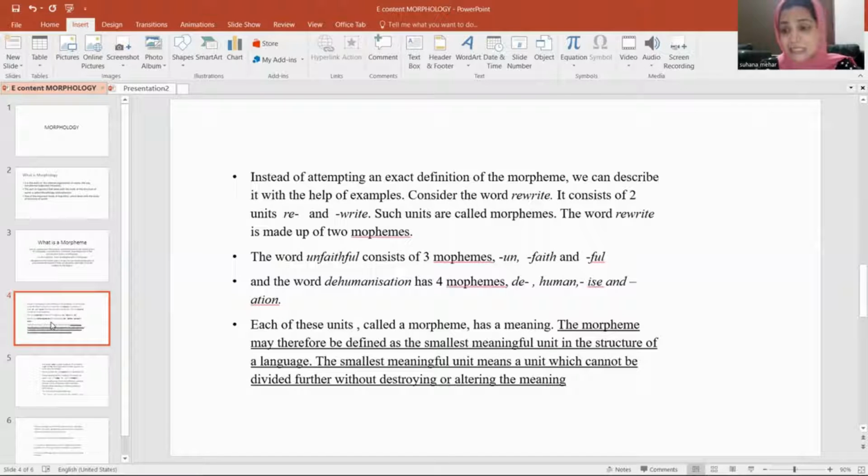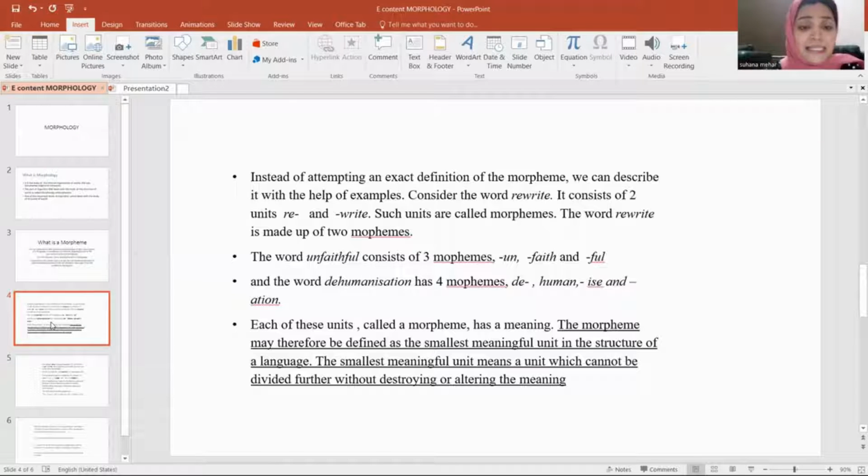Re, a prefix, is there, and there you can see the stem word, the base word, that is write. So these 2 units, re and write, are called morphemes here. So rewrite is made up of 2 morphemes, re and write.